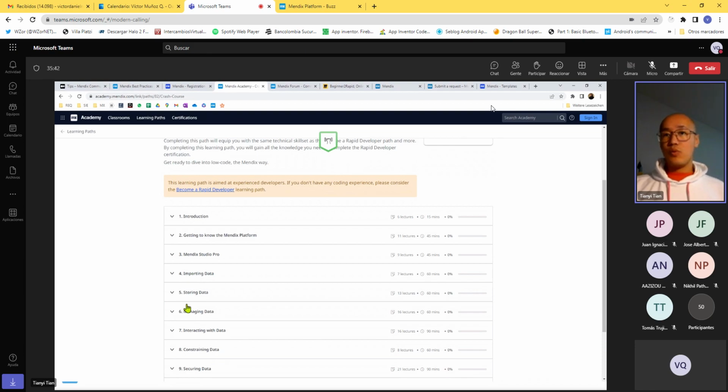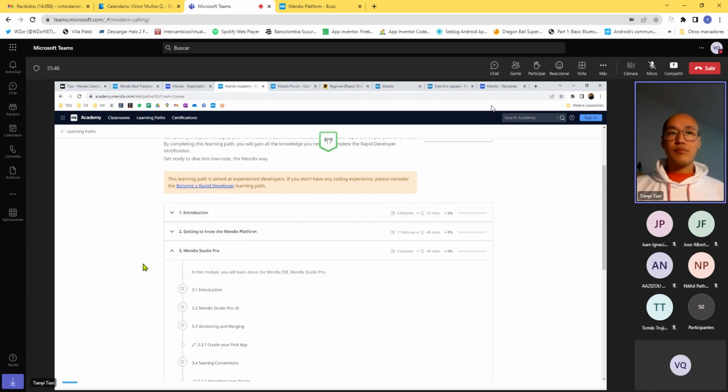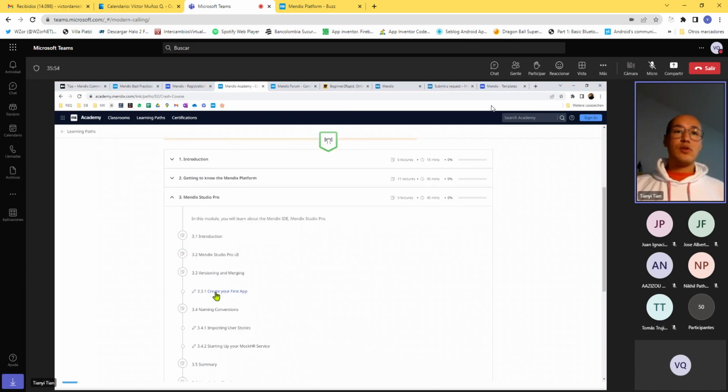So what I want you to do is go to the Mendix crash course, open up the third chapter, and then start from here, right? So 3.3.1, create your first app. For those of you who just joined, you probably need to go through all that. It is important to join the class on time, because we will have very limited time for classroom interactions, but this is it, right?